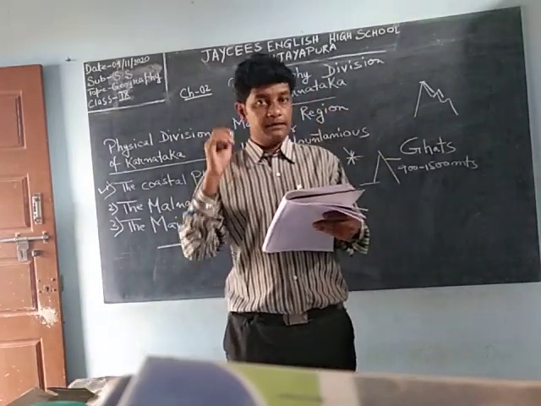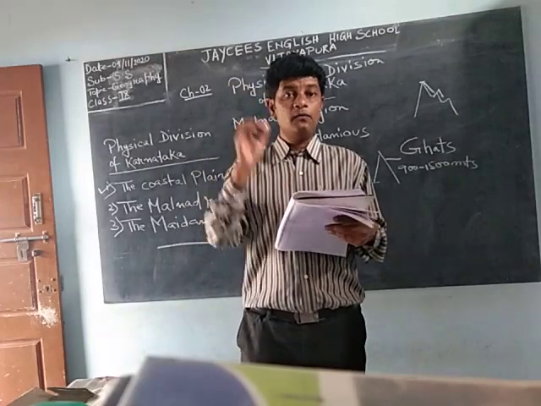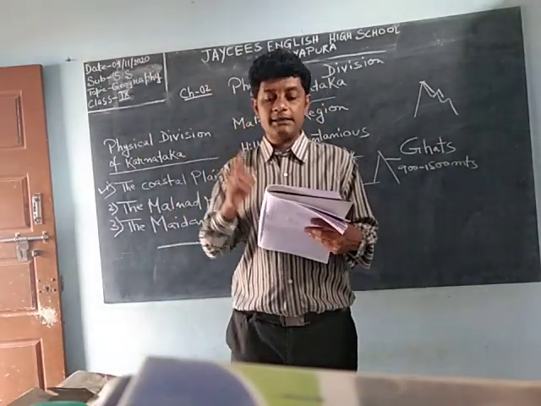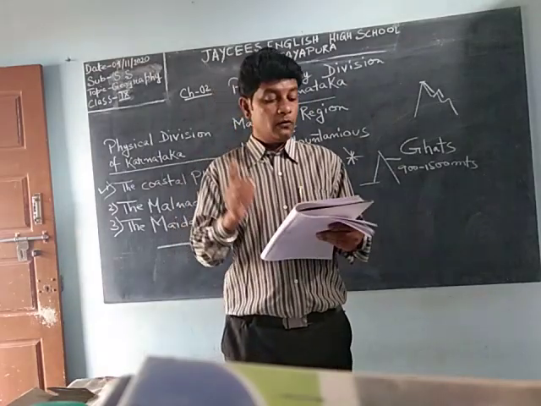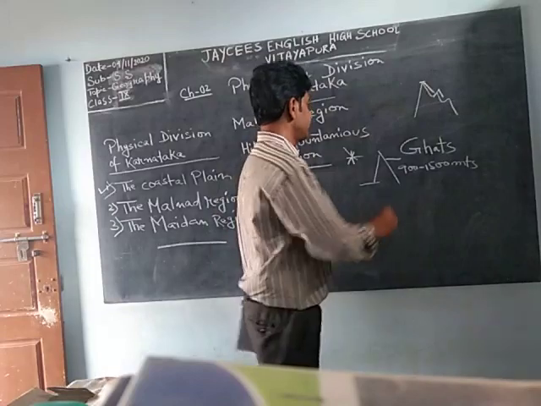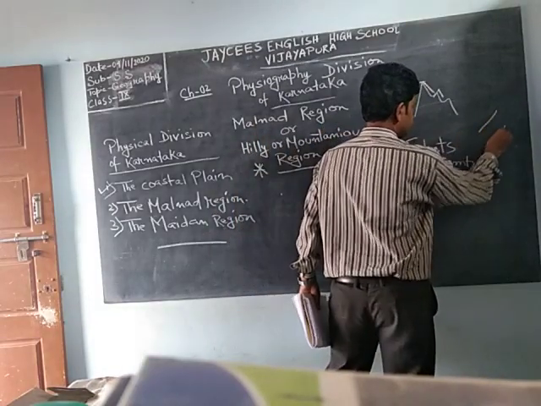This is a mountainous place, so now we will go to agriculture. Coffee, tea, rubber plantations and spices are grown abundantly on the slopes. Most of the places are slopes like this.